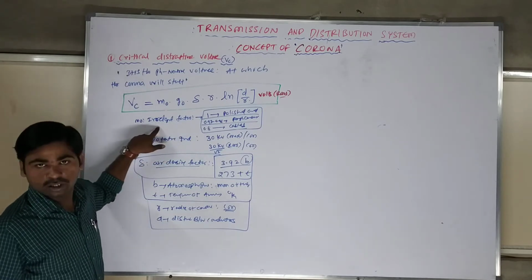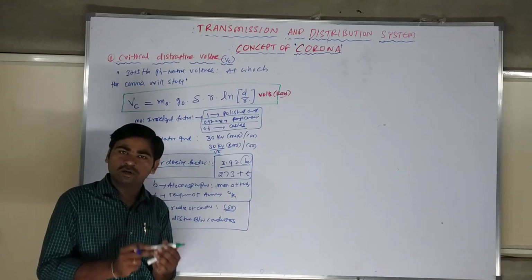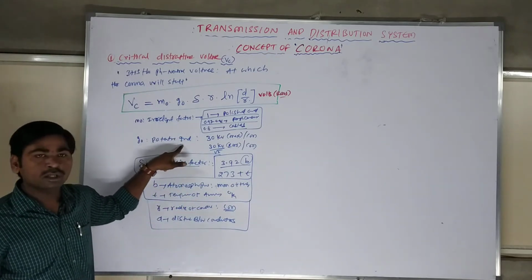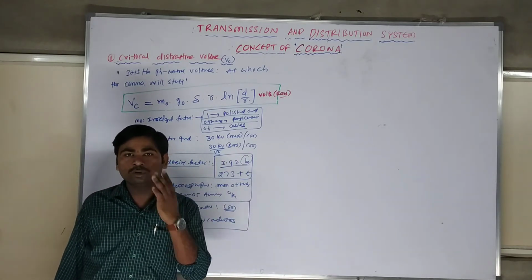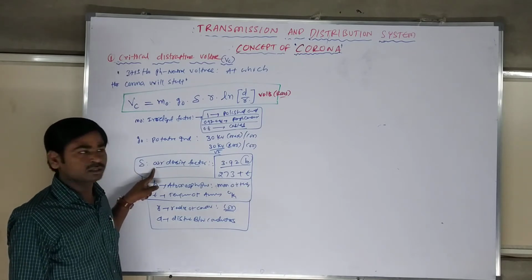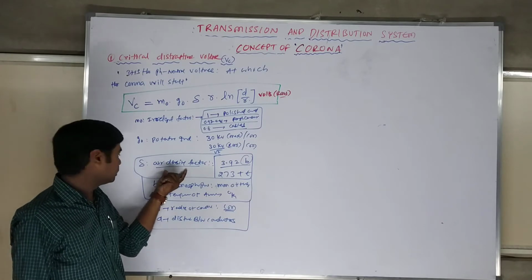M naught is an irregular factor, that is nothing but how the conductor surface area will be, rough conductor or smooth conductor. We will define it. G naught is the potential gradient at which the voltage is going to start, generally a small value. Delta is the air density factor, 3.92. This will give atmospheric condition dependence.